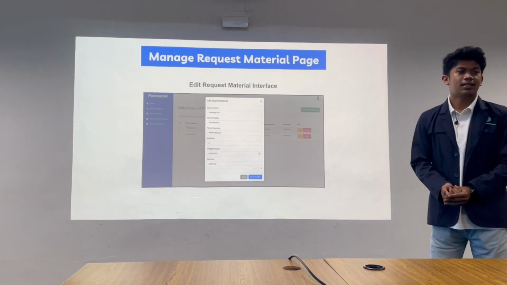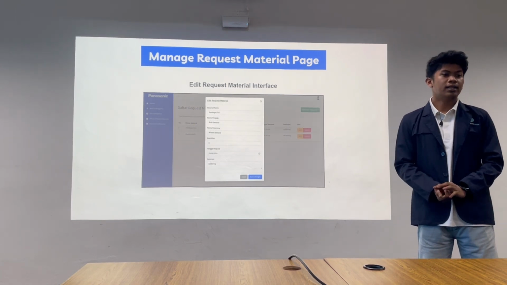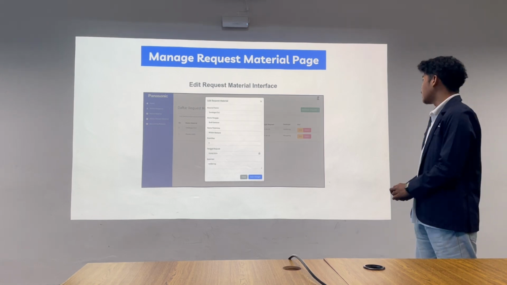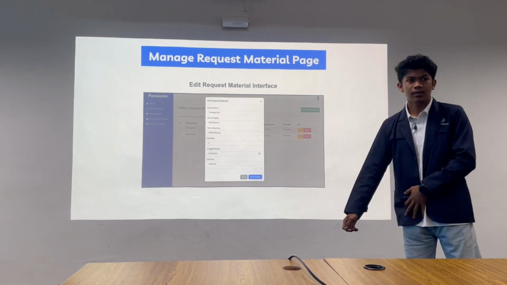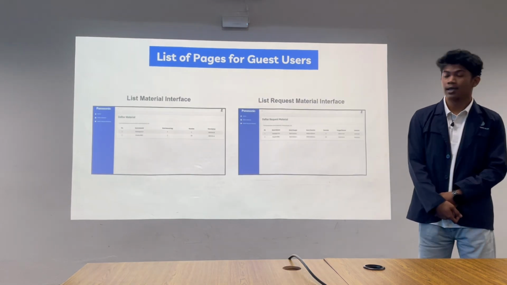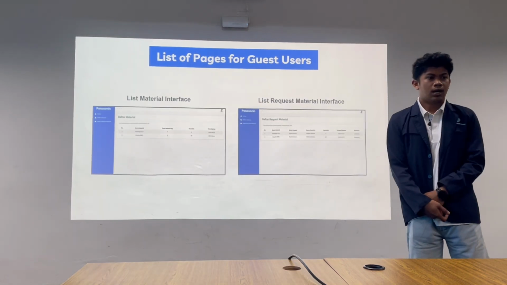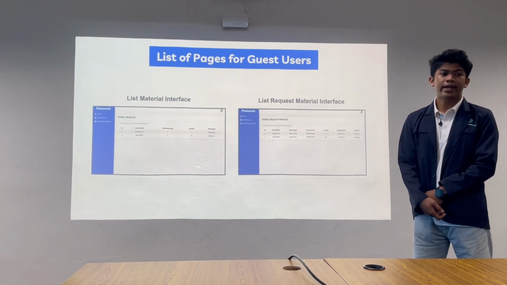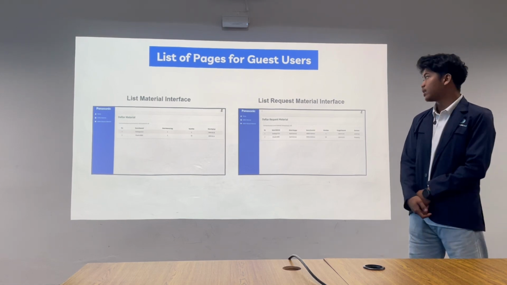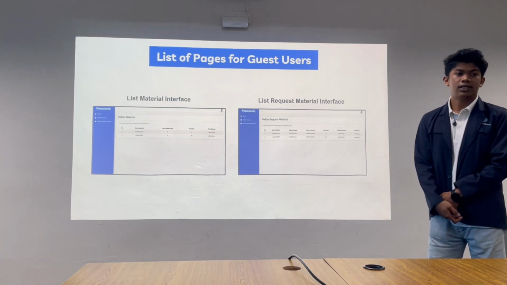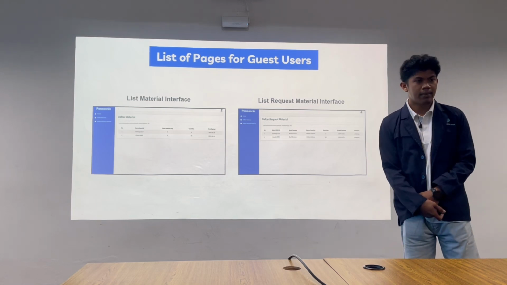Next, edit request material page. On this page, you can edit data and save changes. Okay, next. Next, the page for guest users. On this page, you can access the list material and list request material pages. The next explanation will be given by Hairul.